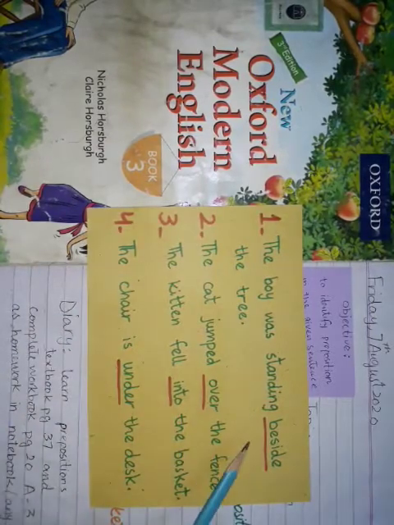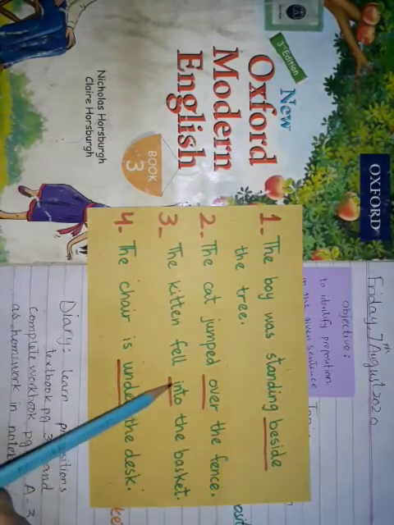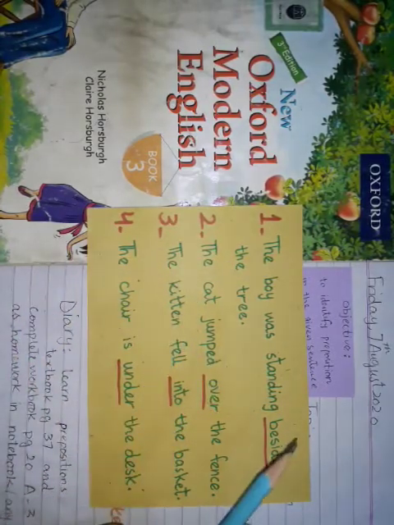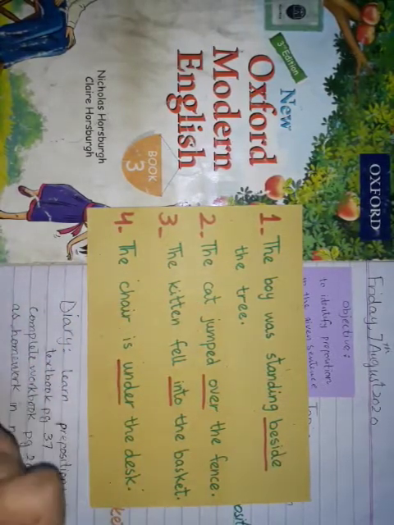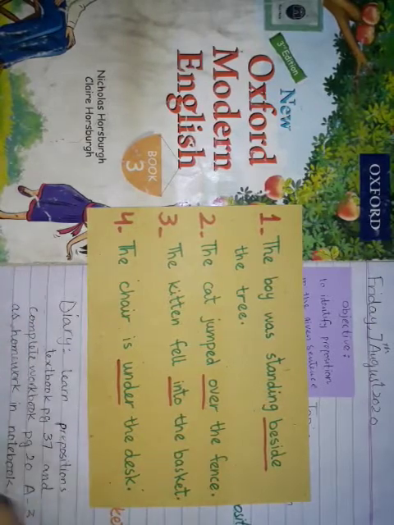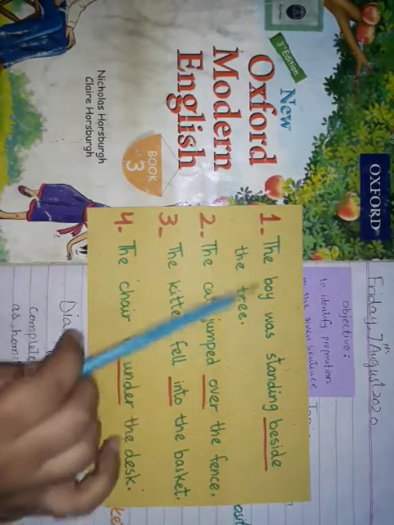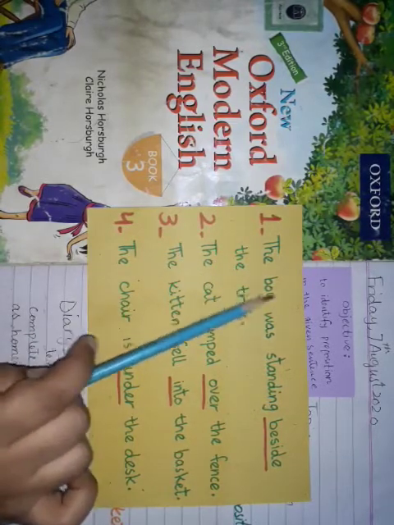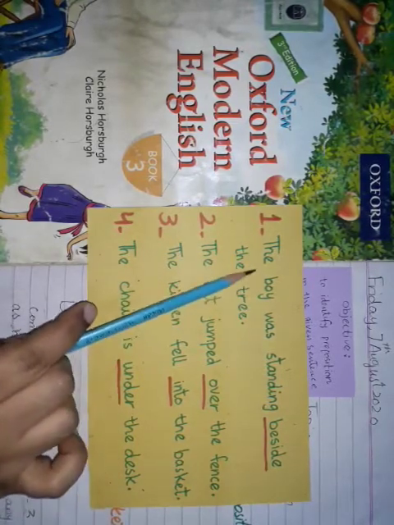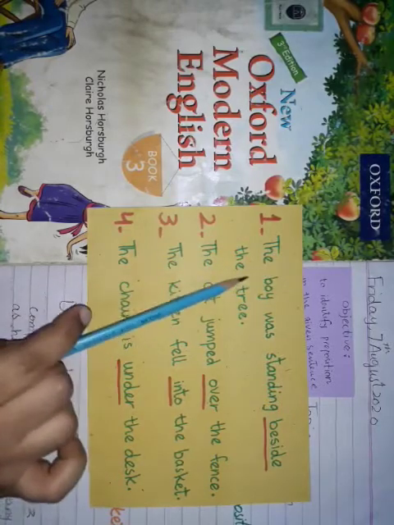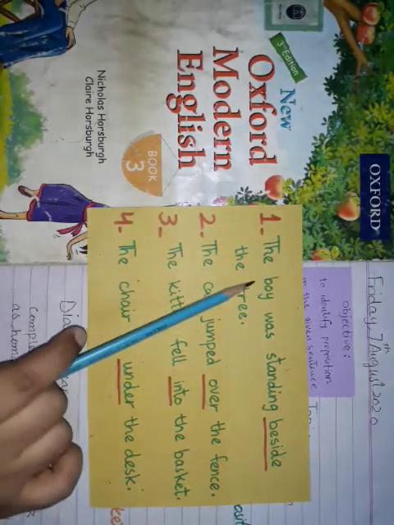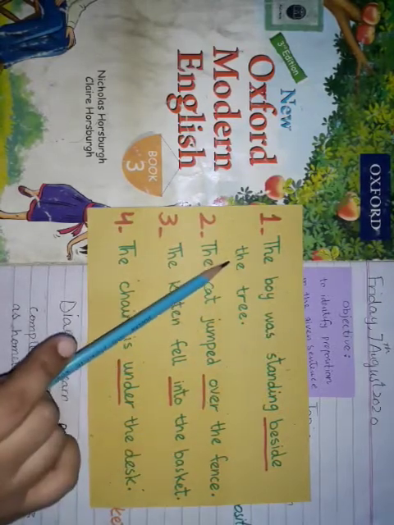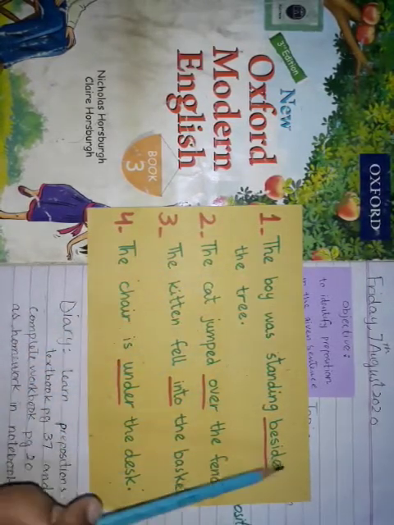हम ये कह सकते हैं कि prepositions वो words होते हैं जो हमें बताते हैं कि कोई भी noun उसकी जगह क्या है, वो किधर है इस वक्त, उसकी placement क्या है, और कोई भी object है जो वो किस जगह पे है, right? So इस sentence में the boy is the noun. ये एक object का name है. This is a person. Boy is a person. And where is it right now? कि अभी वो कहाँ है, उसकी जगह क्या है? Beside the tree. Tree के पास. So beside is the preposition.